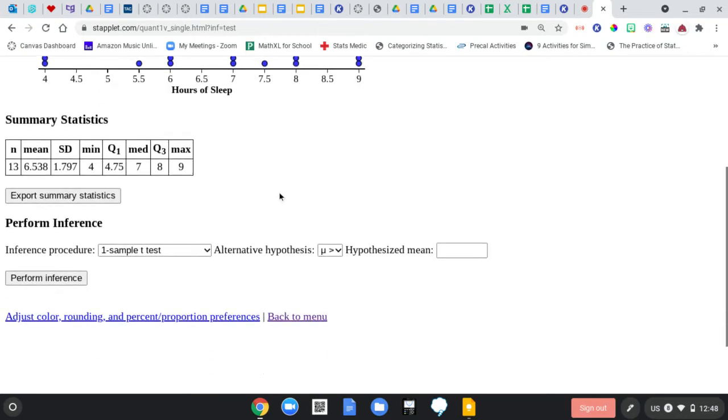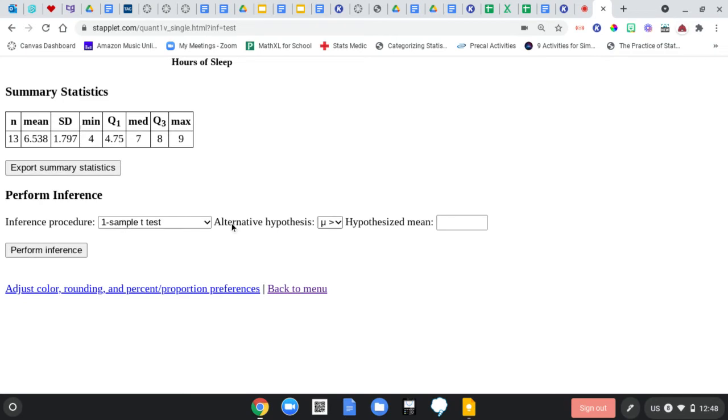Oh my god. Okay, this is the big part right here. Our inference procedure, one sample t-test. The alternate hypothesis, this is what the researcher believes. What do I believe? What is my claim? Stat students are getting less than 8 hours. So which symbol do we go with? The second one. Yes. Less than the recommended amount, which is 8. Okay? So that is purely based on the claim of the researcher.